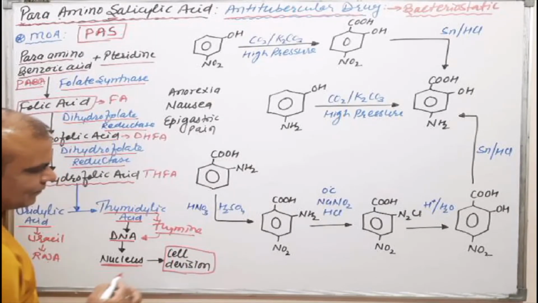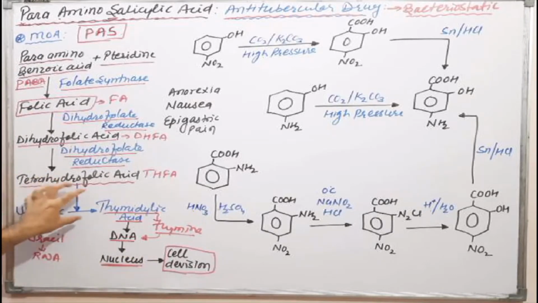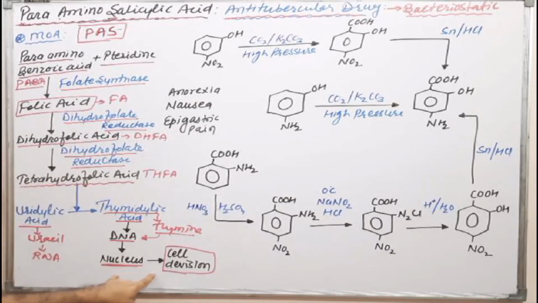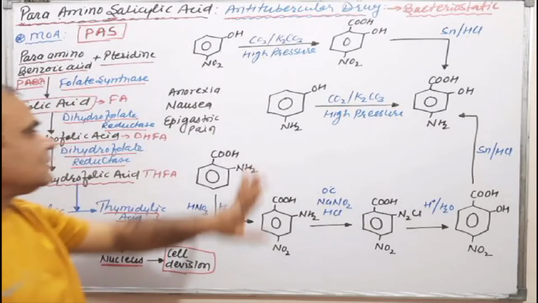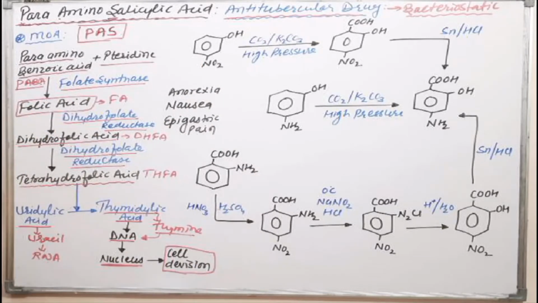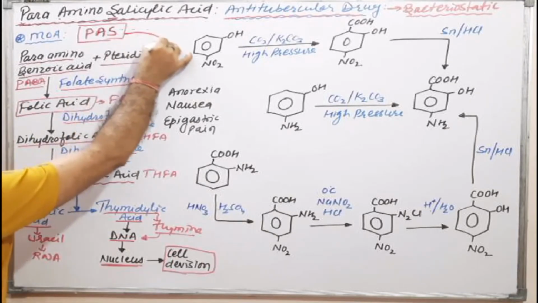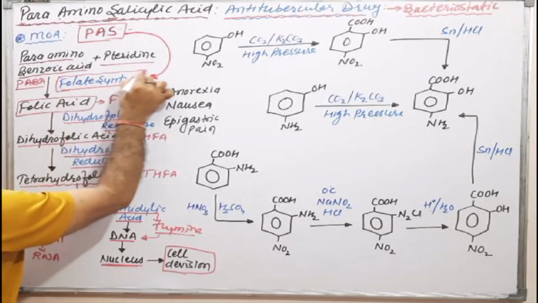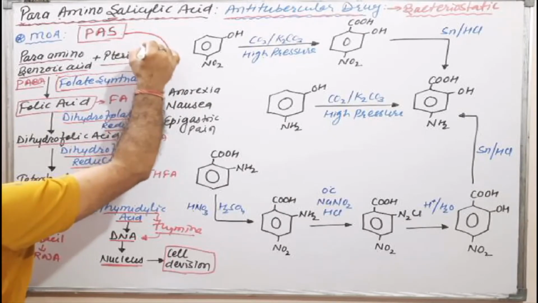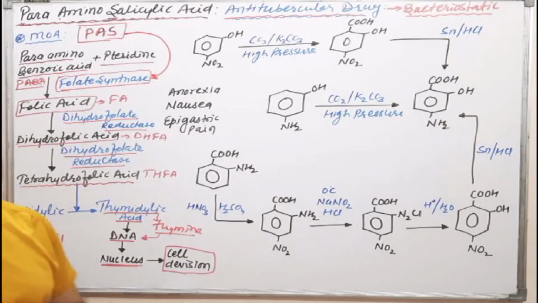Okay, it means here the synthesis of folic acid as well as the conversion of folic acid to tetrahydrofolic acid is essential for bacterial growth, and that bacteria means Mycobacterium tuberculosis. Okay, try to understand then what is the function or the mechanism of PAS, para amino salicylic acid, that inhibits this enzyme, that is folate synthase is inhibited by PAS, which results in all these steps being inhibited subsequently.